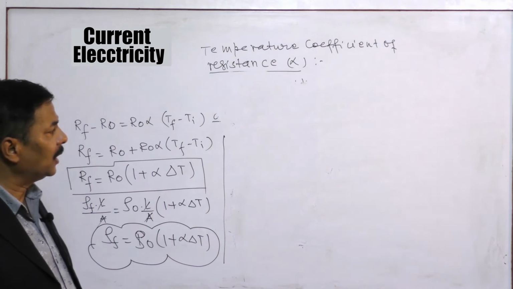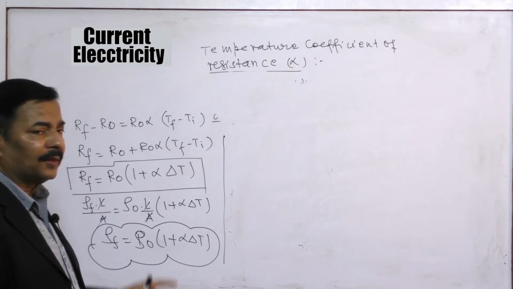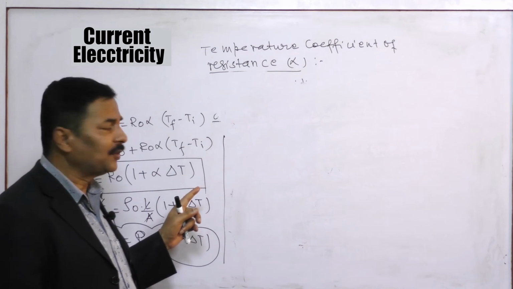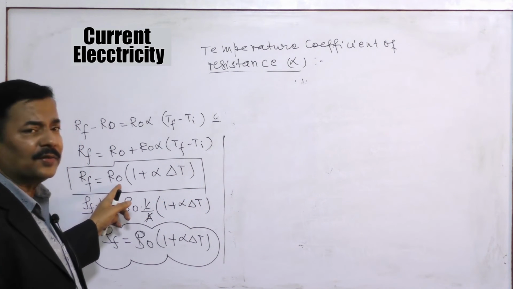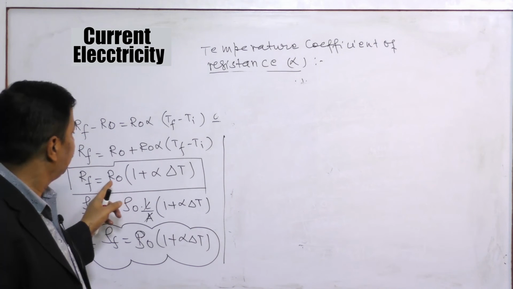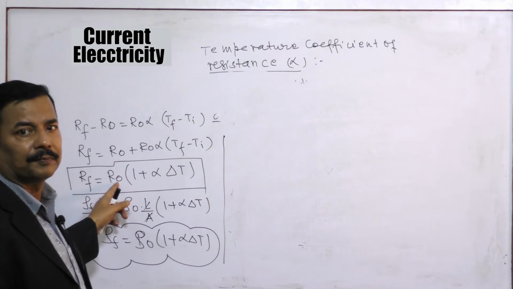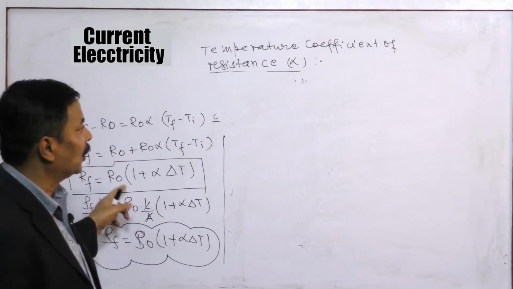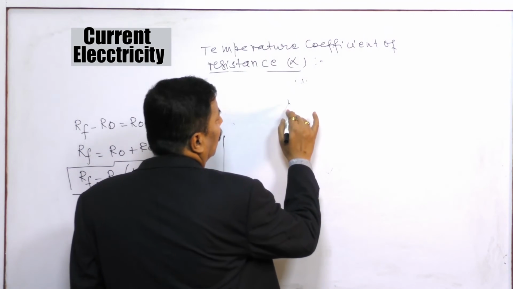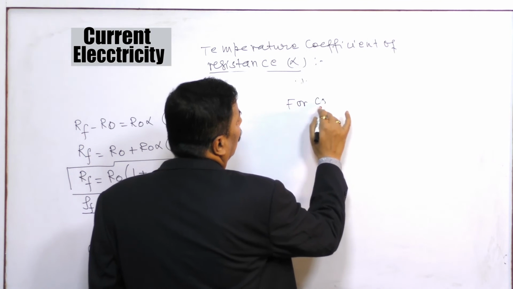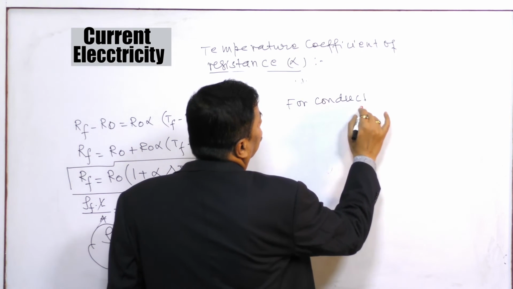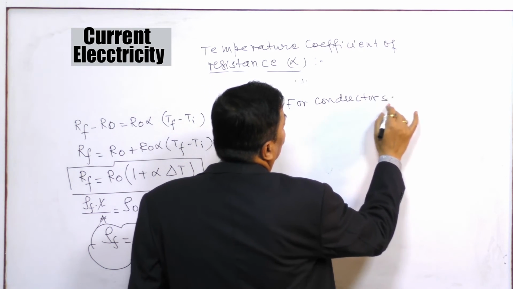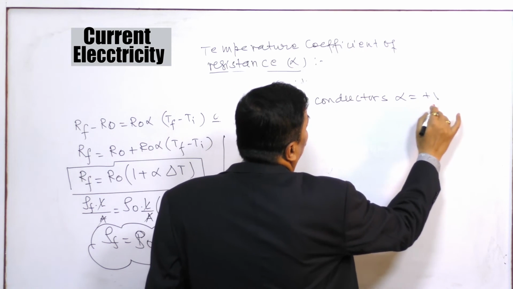What is important to understand is that in the case of a conductor, resistance increases. So for conductors alpha is positive.